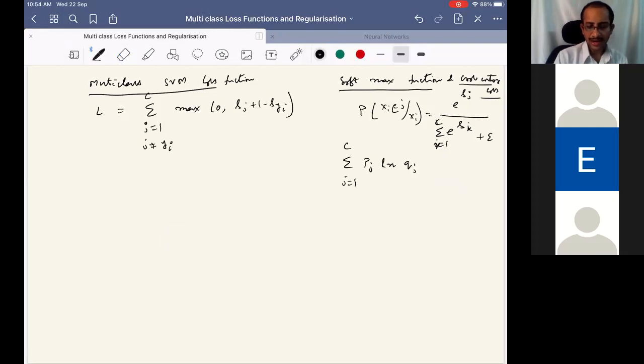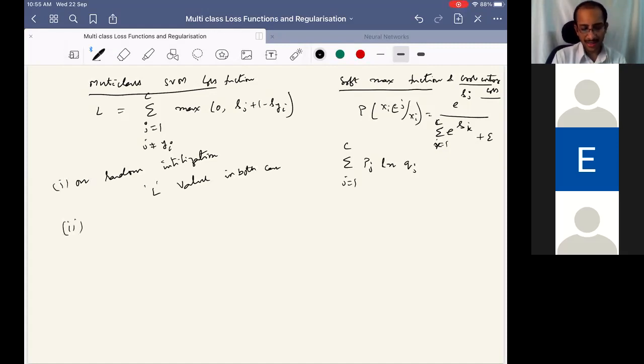So now let us see what we want to see with this. When we initialize randomly, what are the values of loss? On random initialization, what L value is in both cases? This is one thing we want to see.